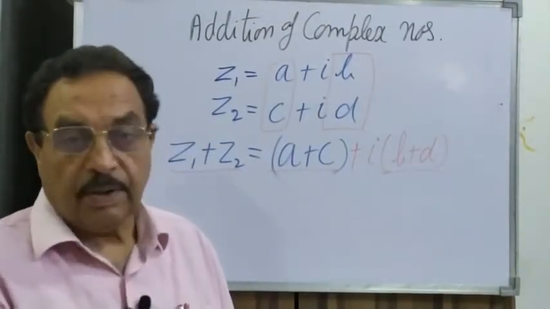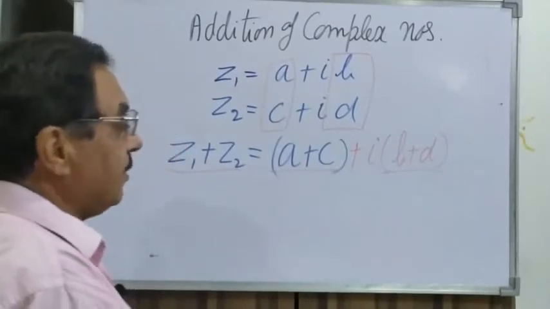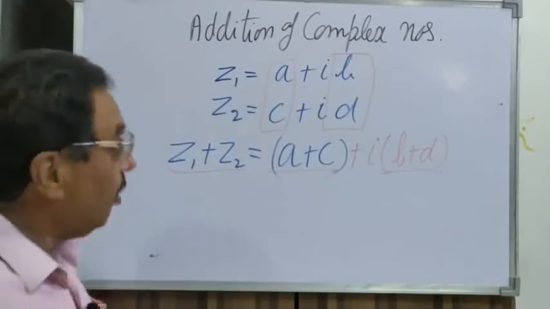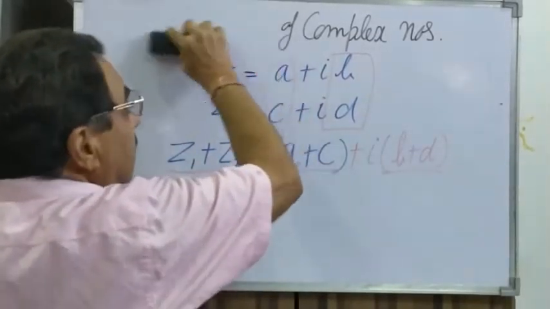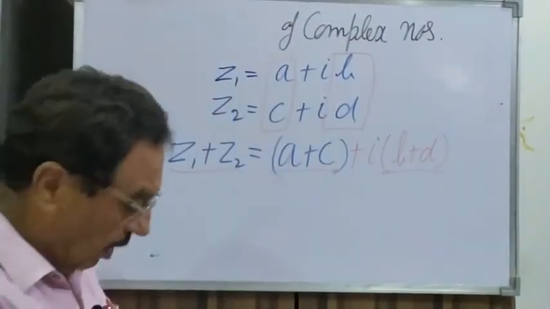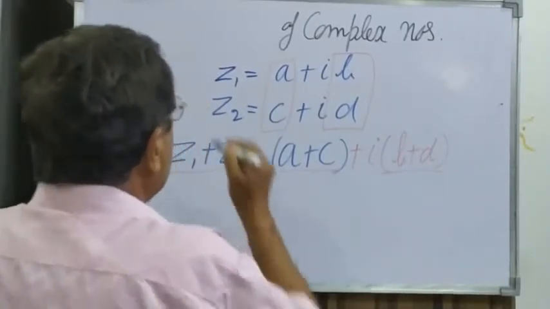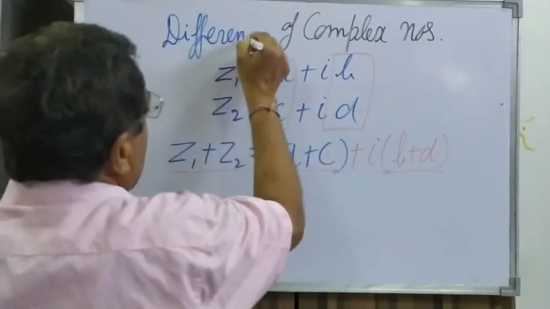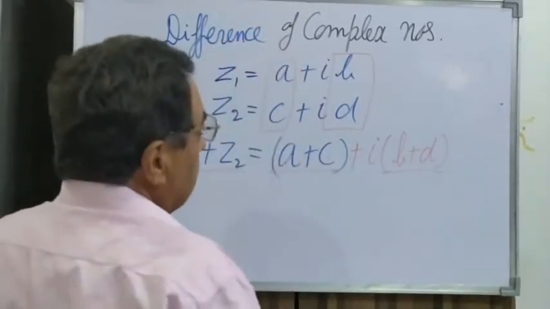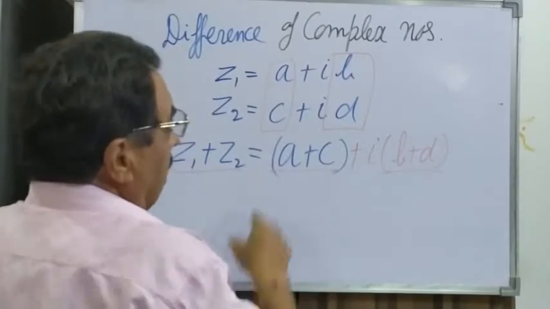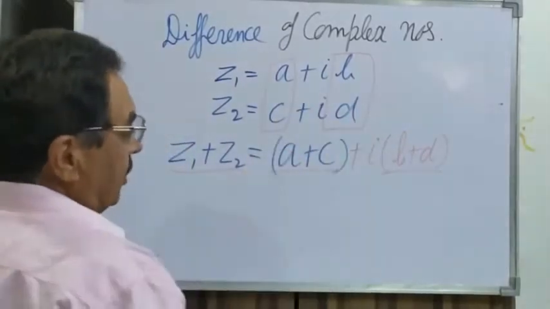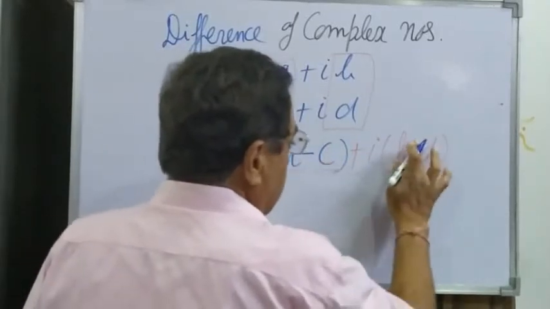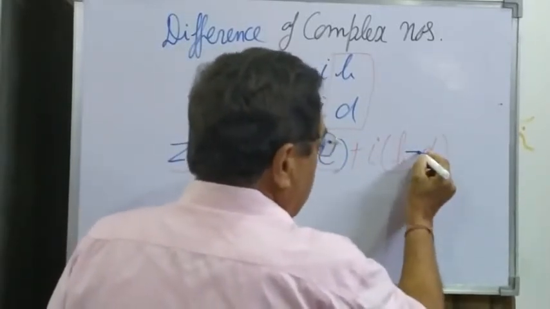This is the addition of two complex numbers. In case we are supposed to find the difference of two complex numbers, what will we do? a plus iota b minus c plus iota d: the sign changes, so we get a minus c, and here also b minus d.